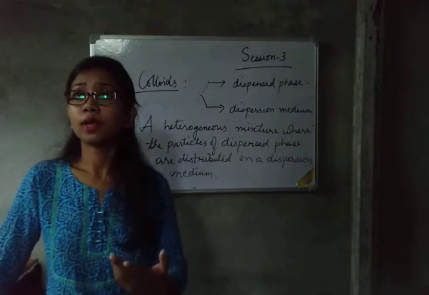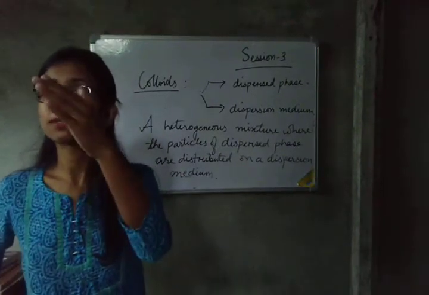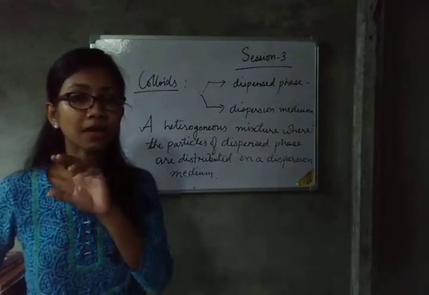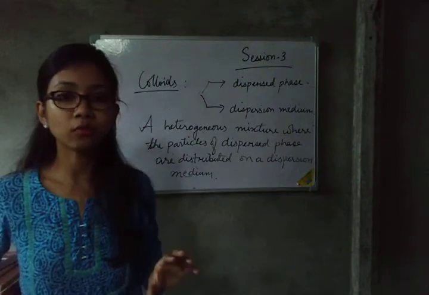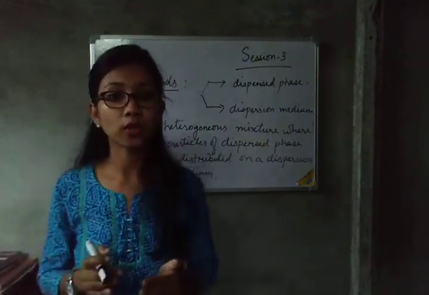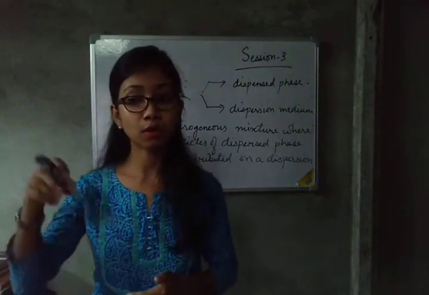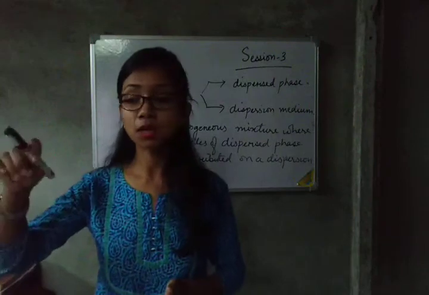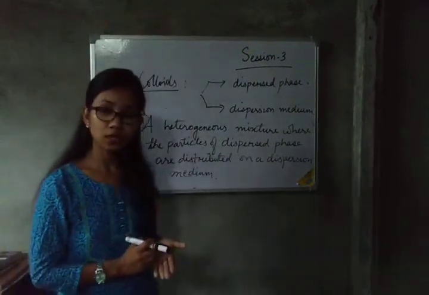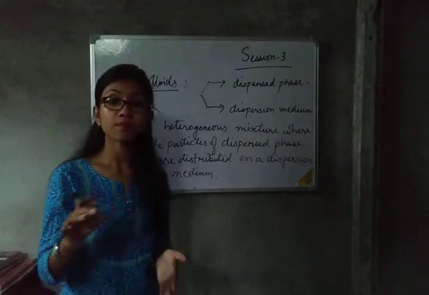Whenever sun rays come through the window or ventilator in a dark room, you can see the path of the light and some dust particles moving. These moving dust particles are also colloidal particles. The surface we are surrounded by is a colloidal system, because the solid dust particles are dispersed in the air. So this is a solid in a gaseous medium colloid.